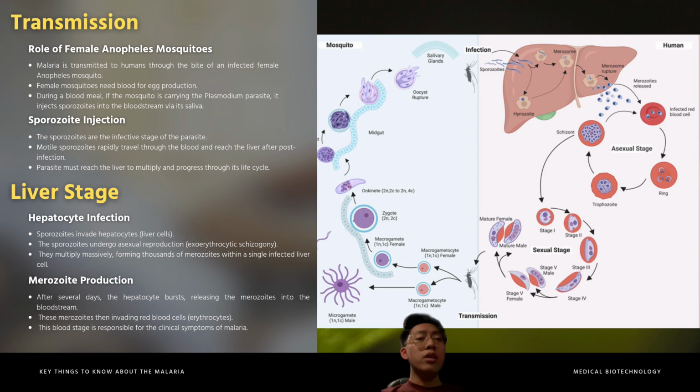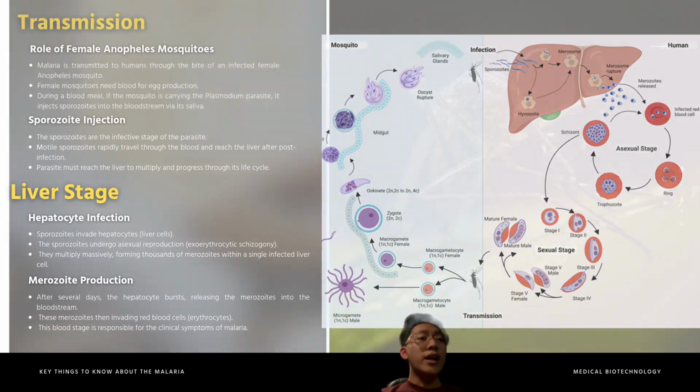Once in the liver, the sporozoite will invade the hepatocyte, which is the liver cell. Inside each hepatocyte, the sporozoites undergo asexual reproduction, a process called exoerythrocytic schizogony. They multiply massively, forming thousands of merozoites within a single infected liver cell. After several days, typically 7 to 10 days depending on the species, the hepatocyte will burst, releasing the merozoites into the bloodstream. These merozoites then initiate the blood stage of infection by invading red blood cells, the erythrocytes, and this blood stage is responsible for clinical symptoms of malaria such as fever, chills, and anemia.